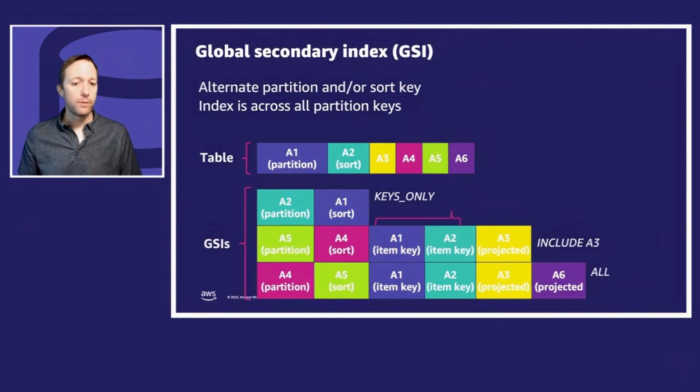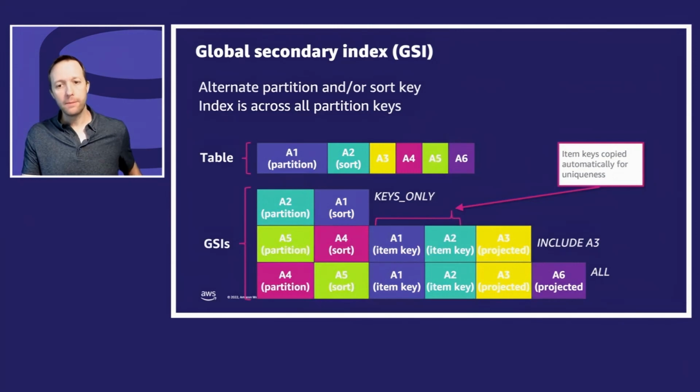Maybe there I want to look up all movies by year or all movies by year and genre combination. Okay, so a GSI is another way to look at things. It uses the word global. It's not the same as global tables. This has nothing to do with the Earth being a globe. This is just that the partitions are global. You're not tied to staying within the same partition as you started. So the partition key on the GSIs can be different than the partition key of the base table. That's what global stands for here.